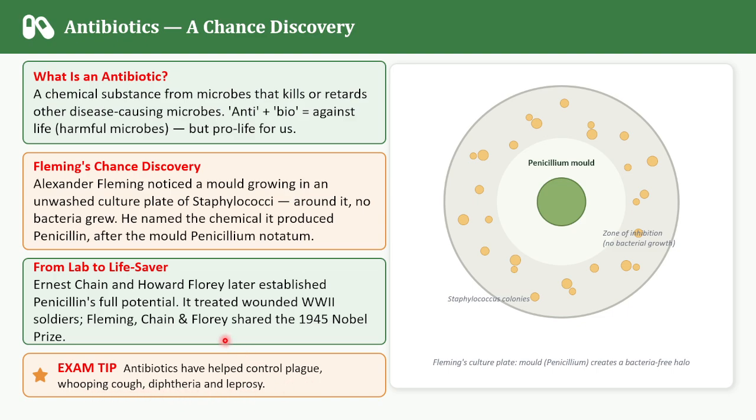Let me ask you some questions. Try to answer. Who discovered penicillin? Alexander Fleming. Who established its full potential? Ernest Chain and Howard Florey. And in which year did they get the Nobel Prize? 1945.